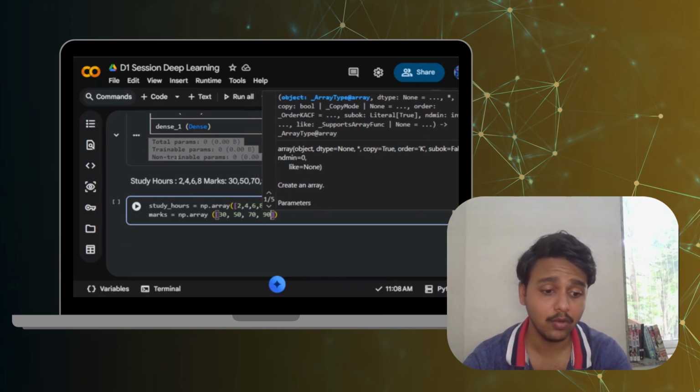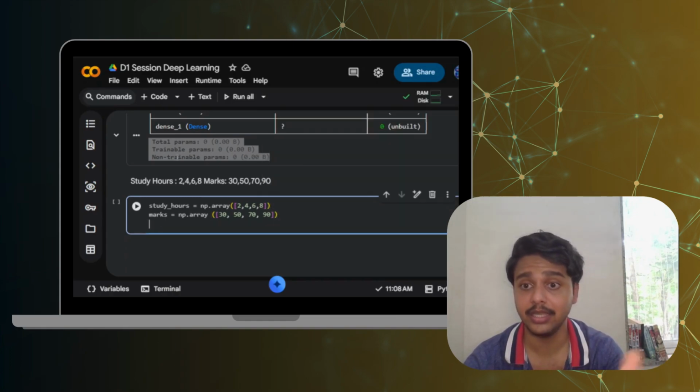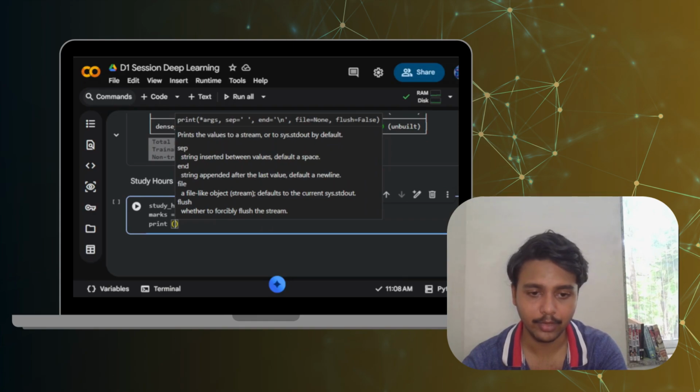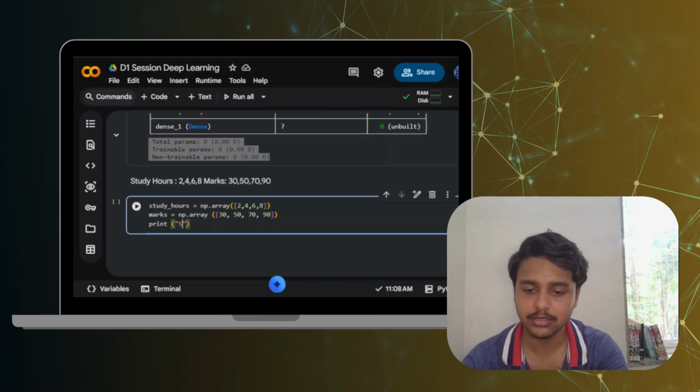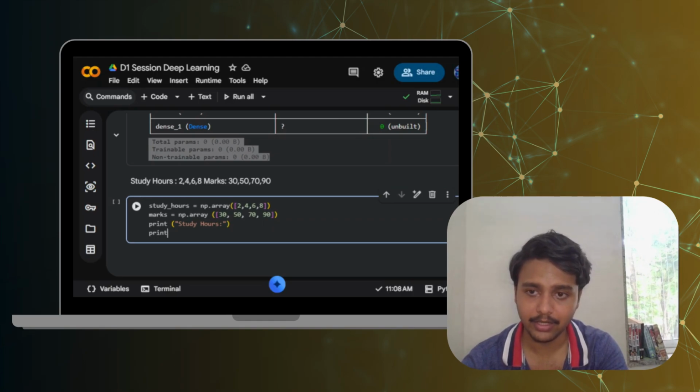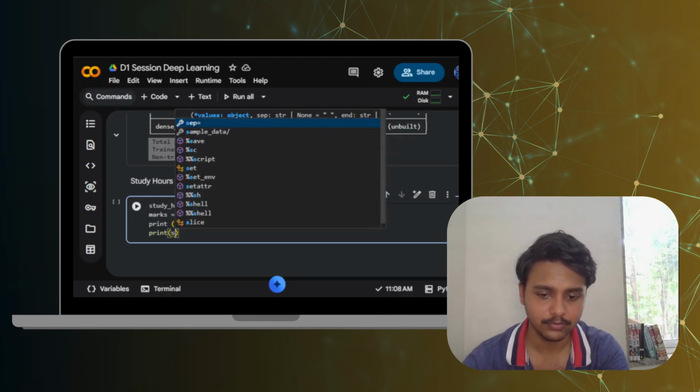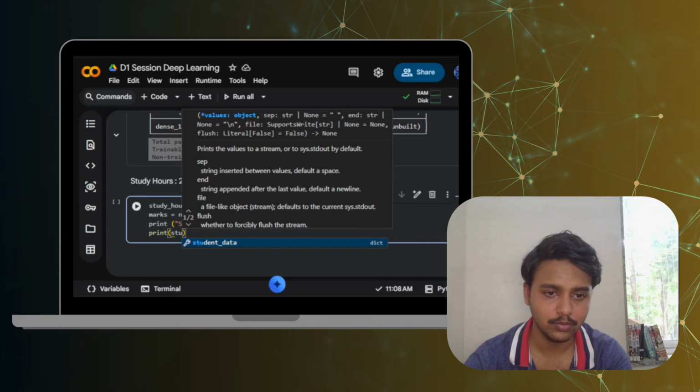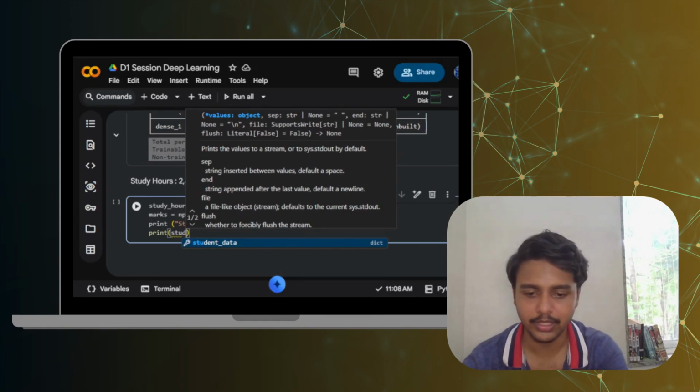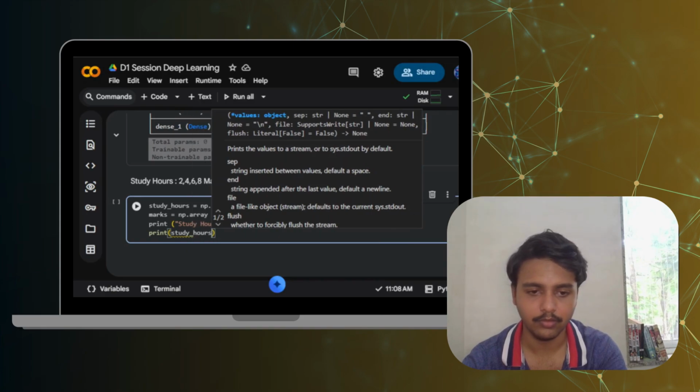Okay, and now we have to print. Let us see if it is going to print correctly or not. So print, and in print I am going to write study hours, and after this print the study_hours variable.